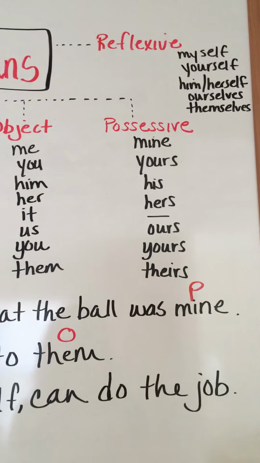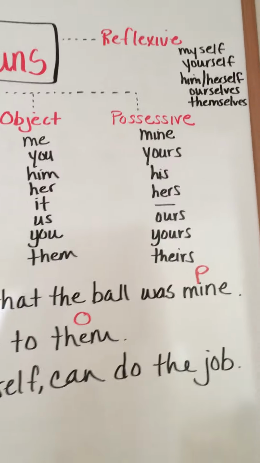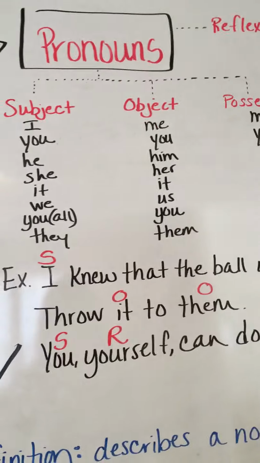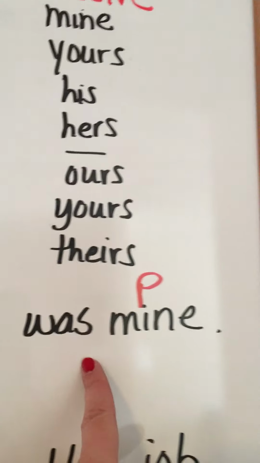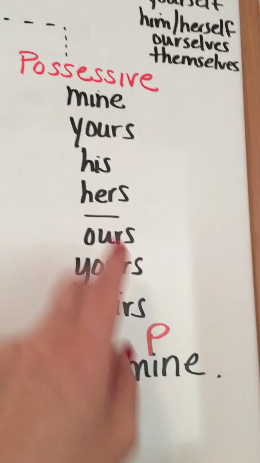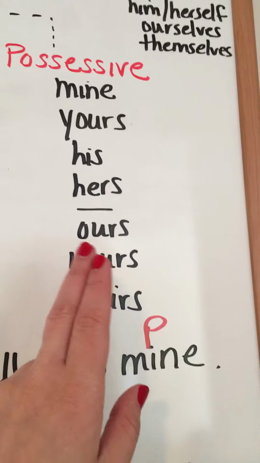Now the third kind of pronoun is possessive. Mine, yours, his, etc. Anything that talks about owning or possessing something. I knew that the ball was mine. The ball was whose? The ball was mine. The ball was hers. The ball was yours.